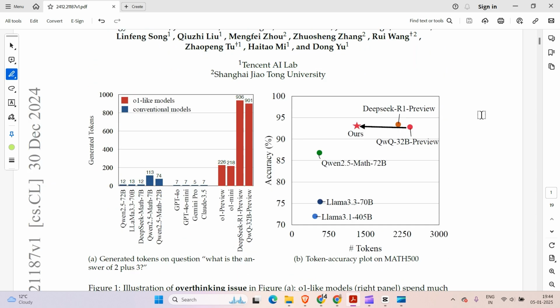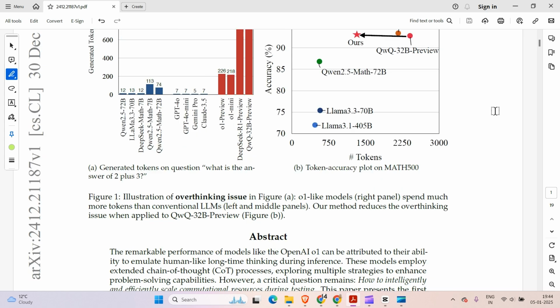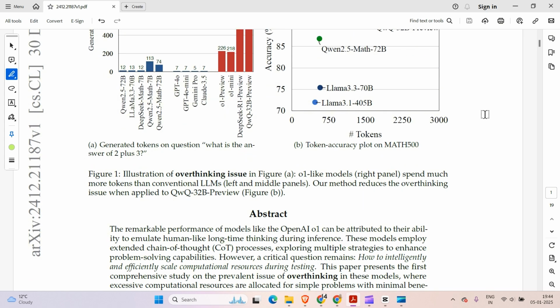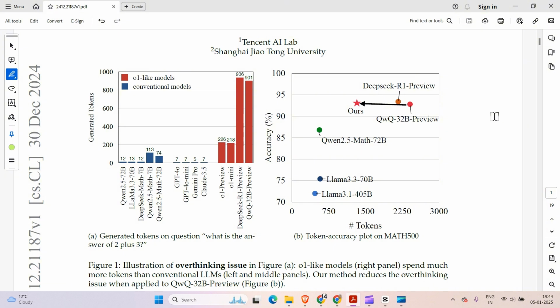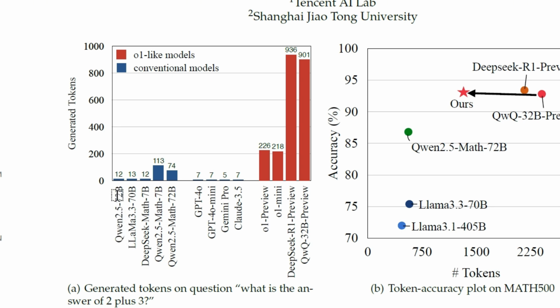Now, this paper talks about O1-like LLMs, which are chain of thought processes LLMs that can process a simple question in different ways and different means of thoughts in a chain of thought process. So on the left figure, you can see the conventional models, for example, Qwen 2.5 7 billion, Llama 3.3 70 billion, DeepSeek Math 7 billion, Qwen 2.5 Math 7 billion, Qwen 2.5 Math 72 billion.